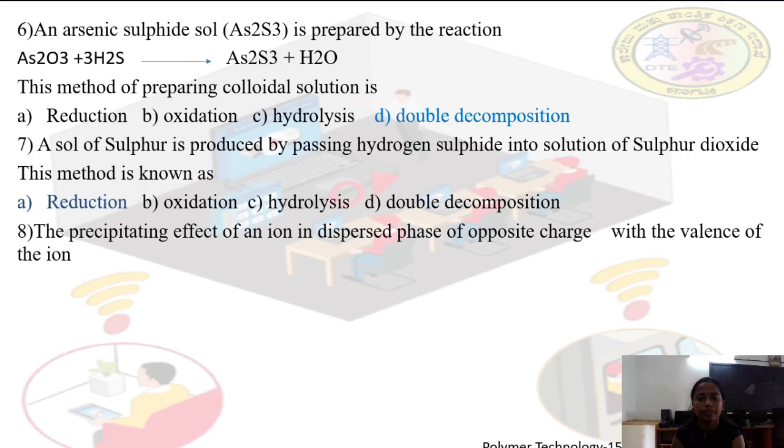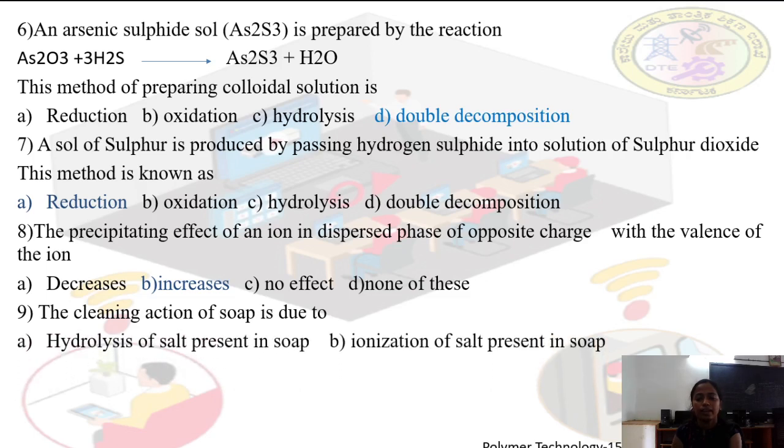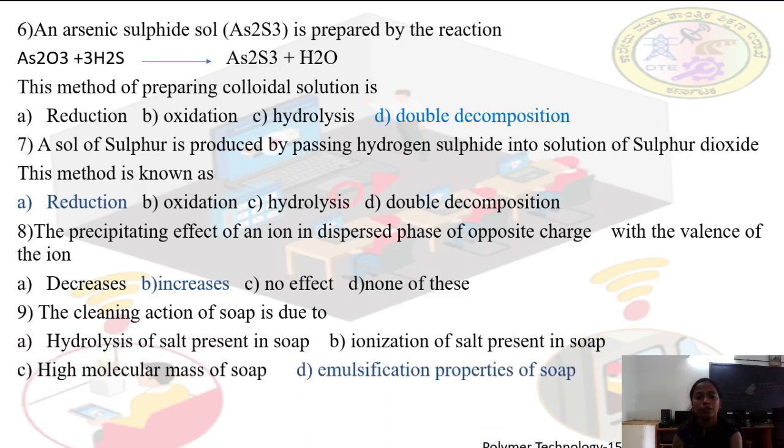Reduction. The precipitating effect of an ion in the disperse phase of opposite charge, with the valence of the ion: A decreases, B increases, C no effect, D none of these. Answer is B, increases. The cleaning action of soap is due to: A hydrolysis of salt present in soap, B ionization of salt present in soap, C high molecular mass of soap, D emulsification properties of soap. The correct answer is D.